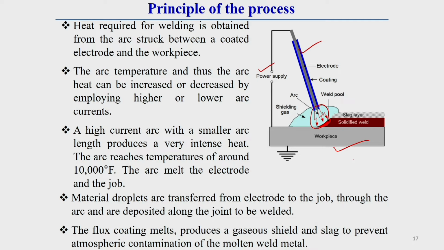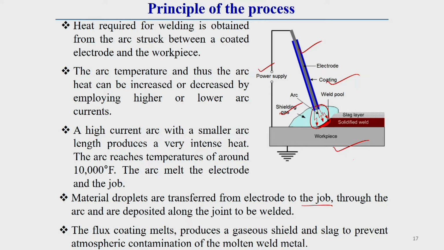So, the material droplets transfer from the electrode to the job through the arc and are deposited along the joint to be welded. Generally, the material droplets transfer from this electrode through the arc itself and are deposited in the weld zone. The flux coating of the electrode melts and produces a gaseous shield and slag.